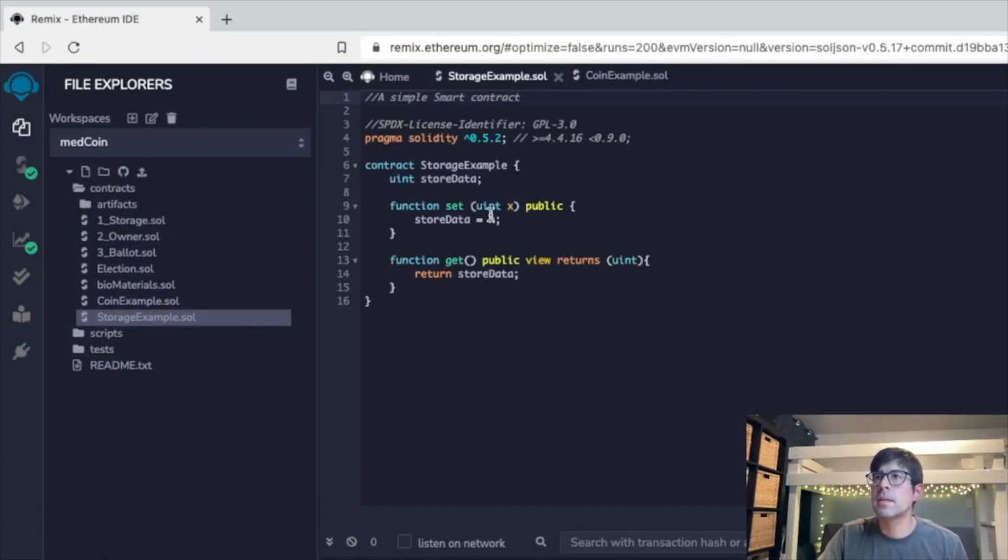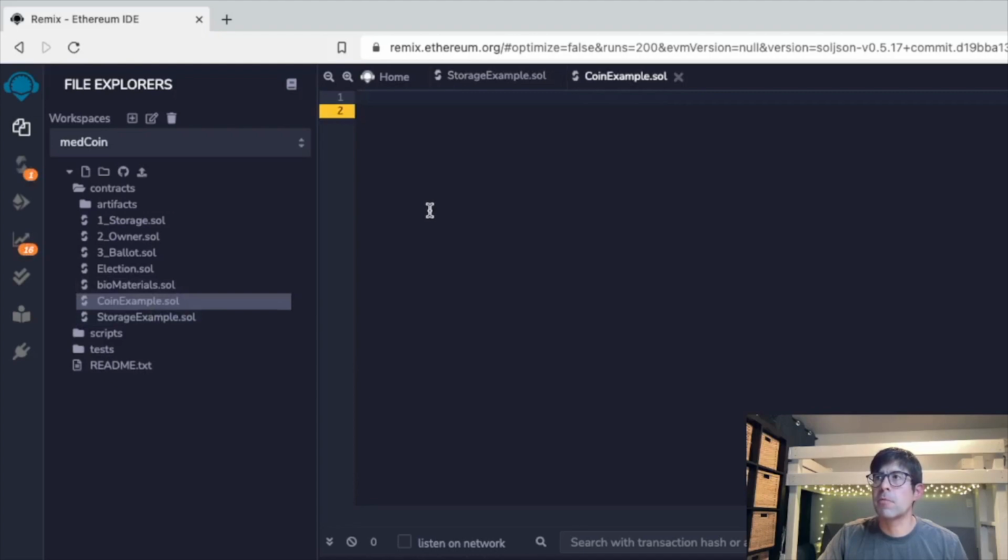Last time we did this example of storage where we wrote a simple smart contract and we utilized two functions, a set function and a get function. And then we created this contract with an unassigned integer called stored data. This is a state variable that we can assign a uint to, and then we can call the get function and see what is stored at stored data. And today we're going to look at, like I mentioned before, the idea of subcurrency.